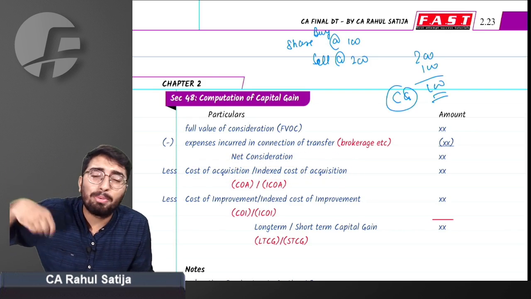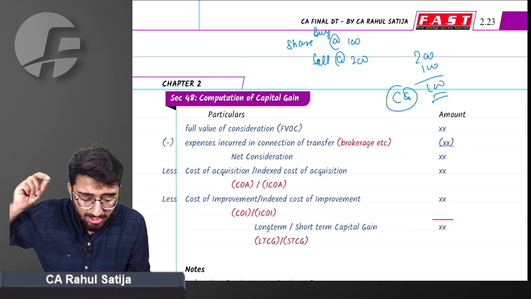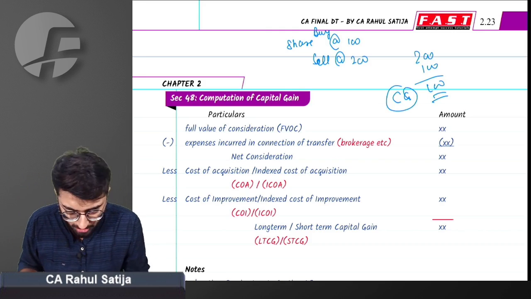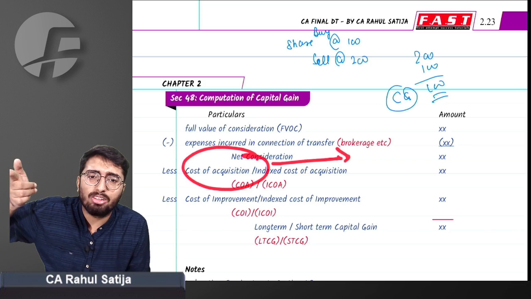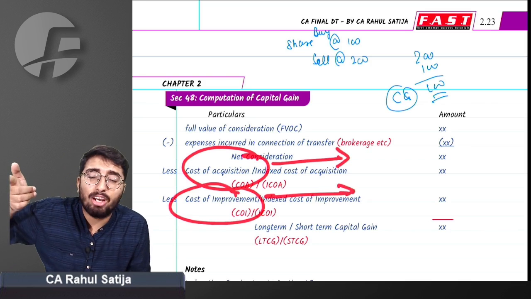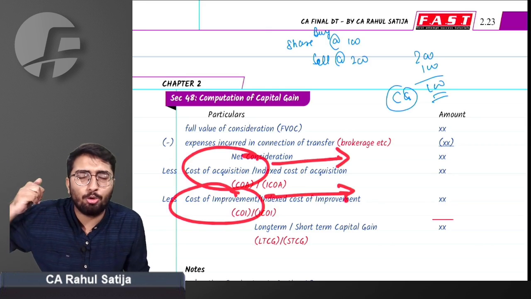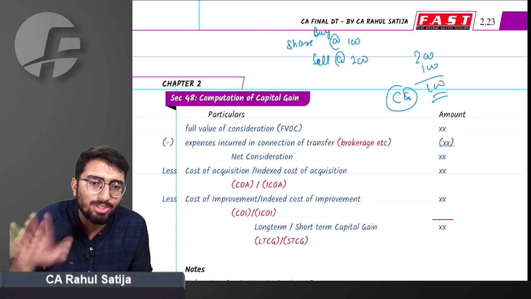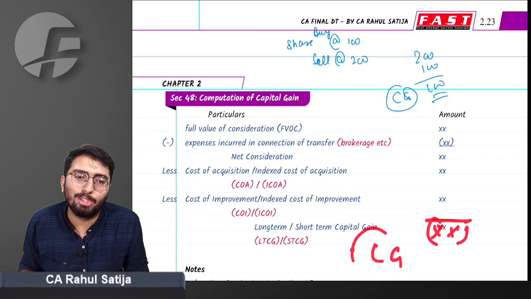What is cost of acquisition? The price that you have paid to buy such asset. Or indexed cost of acquisition, that means you have to give the impact of inflation to it. We'll study about this. Any cost of improvement, for example, you have bought a house and included it in cost of acquisition, but you have constructed a balcony, so it will be considered as cost of improvement. Any cost of improvement made will be reduced from net consideration, and after reducing all such expenses, we will arrive at our capital gain.